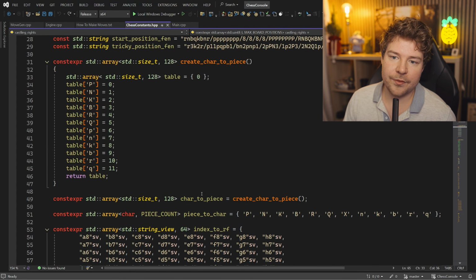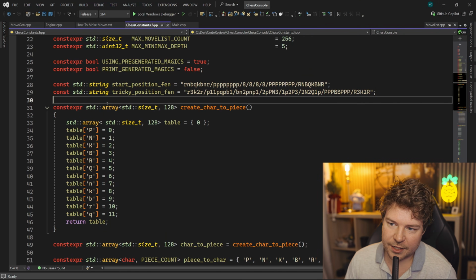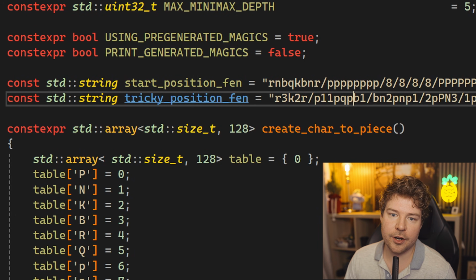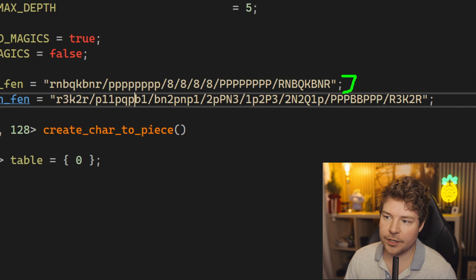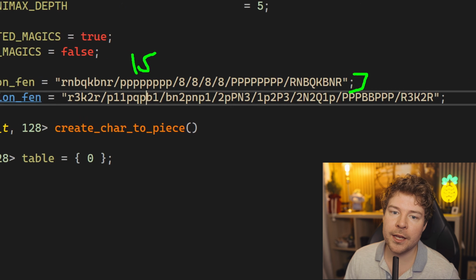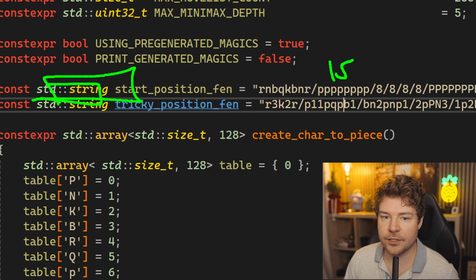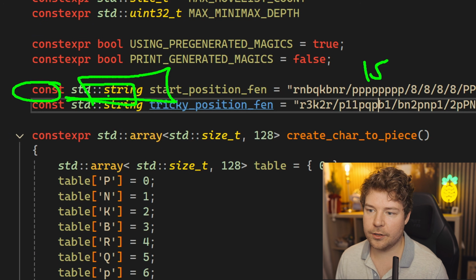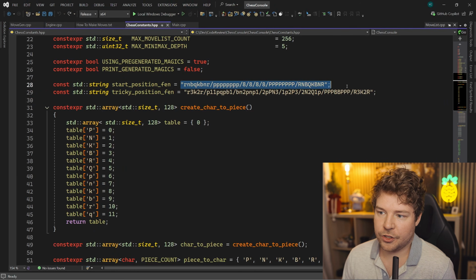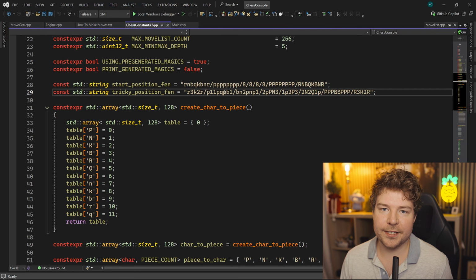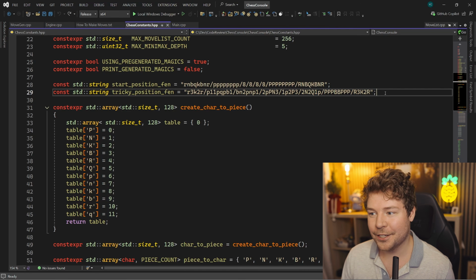That being said though, and why I even brought this up in the first place, is because you have these strings here, and I just don't understand why. So these will be heap allocated buffers. That's the thing, right? Because you're taking a string that is obviously more than the 15 characters we've just talked about, and then you're assigning it to an std::string, but then you're writing const here, which tells you that you don't want to modify it. Obviously, it's supposed to be a constant, and in fact, it's a FEN, a start position, right? So obviously, this is not something you'll ever be modifying. This is basically preset game worlds, preset scenes that you're trying to load.